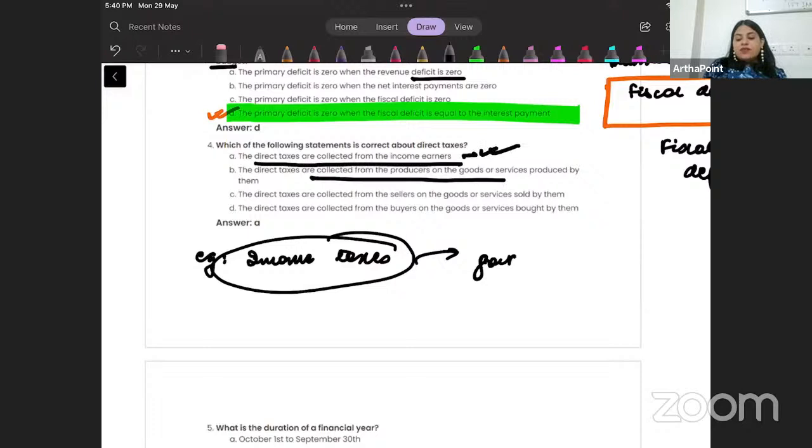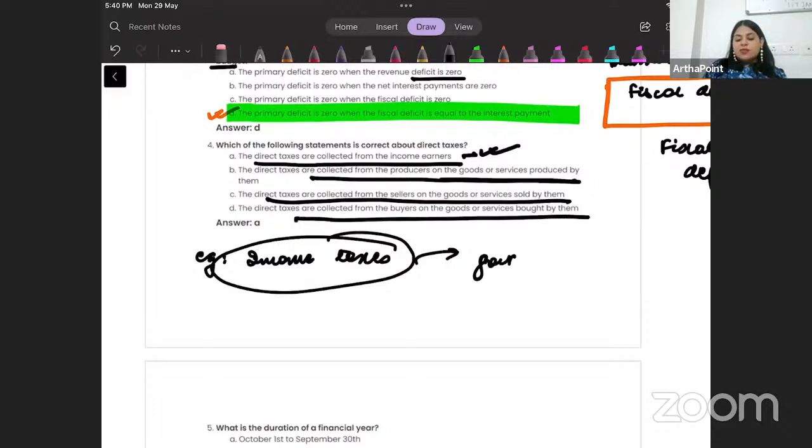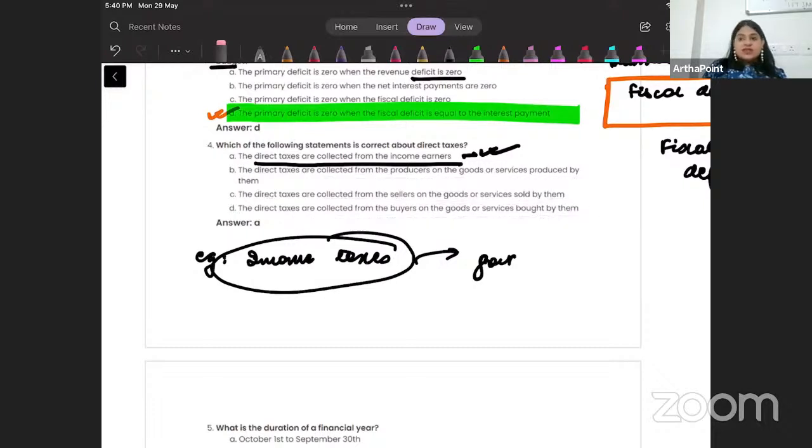Direct taxes are collected from producers on goods and services produced by them? No. Collected from sellers? No. Collected from buyers on goods and services? No, because there the incidence of tax is involved. The people who are paying the tax and the people on whom the burden of taxes falls can be different. So the first answer is correct.